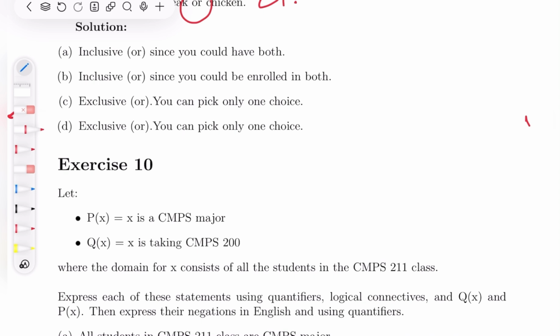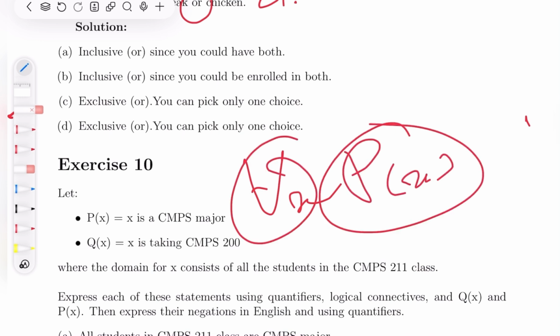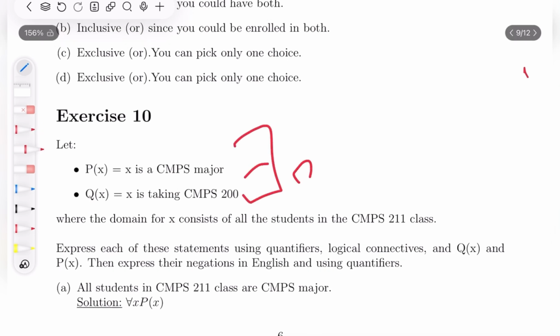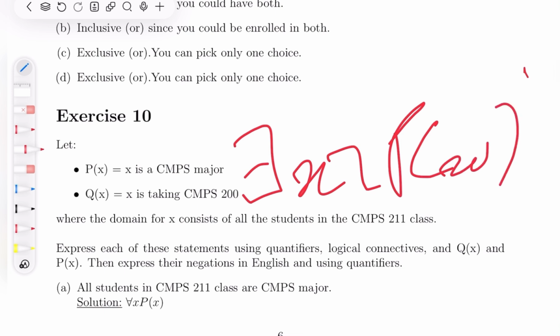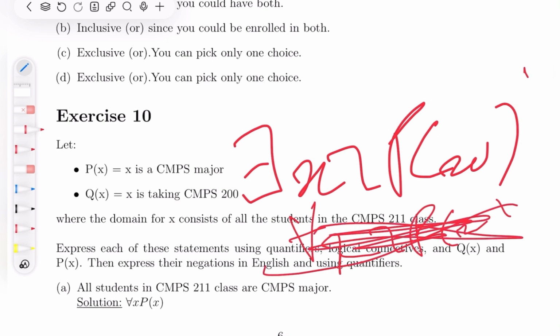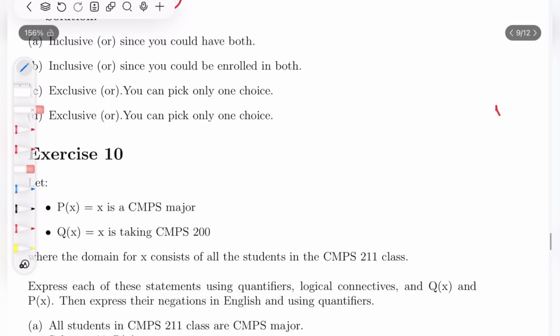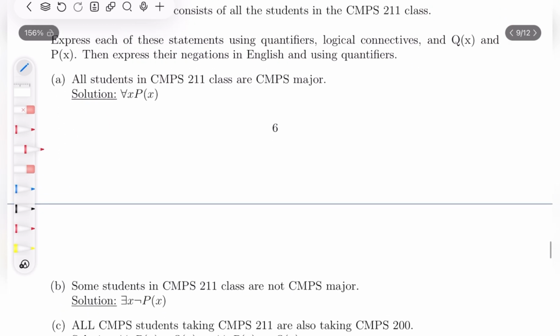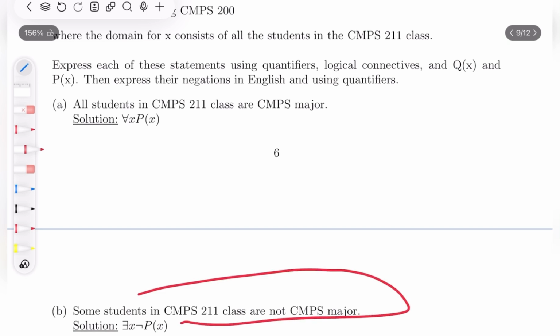All people in the CMPS 211 class, which is everyone in our domain, are CMPS majors, so P of x is CMPS major, so for everyone here, they are CMPS majors. This one is pretty easy. Its negation is someone in class is not CMPS. Again, if you wrote everyone in class is not CMPS, this is completely wrong, because the negation of this is not necessarily that everyone is not CMPS. It's at least someone is not CMPS. And then you would say the negation in English is someone in class is not a CMPS major. Some students are not CMPS, as we said.